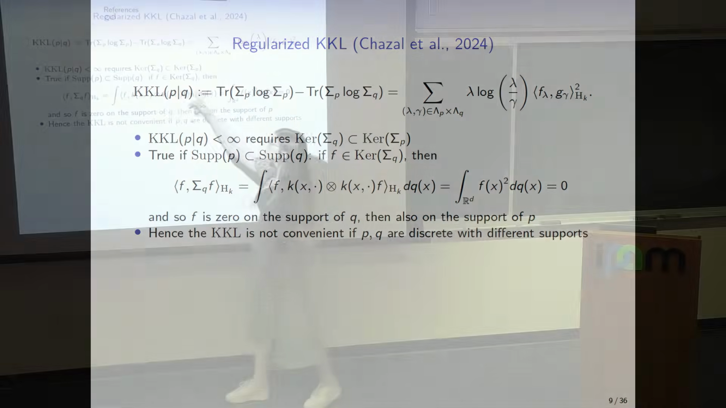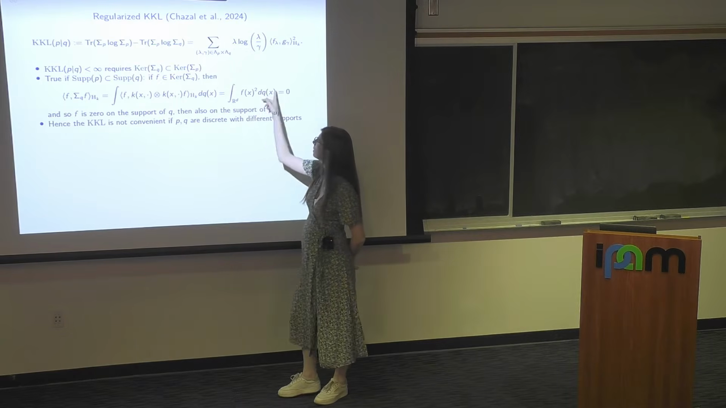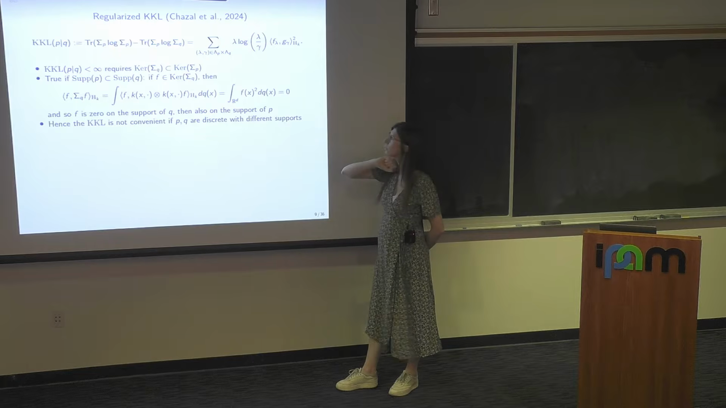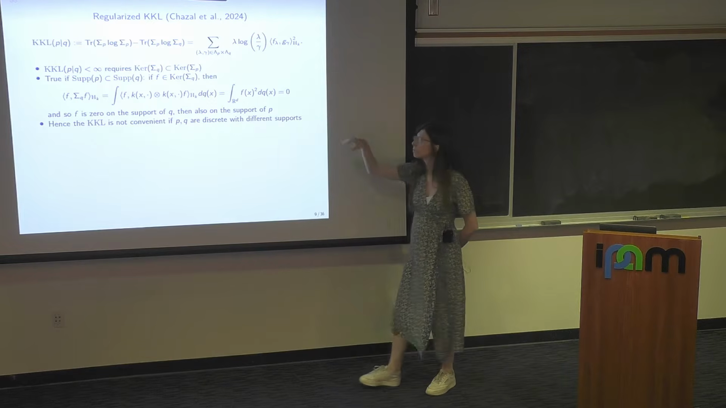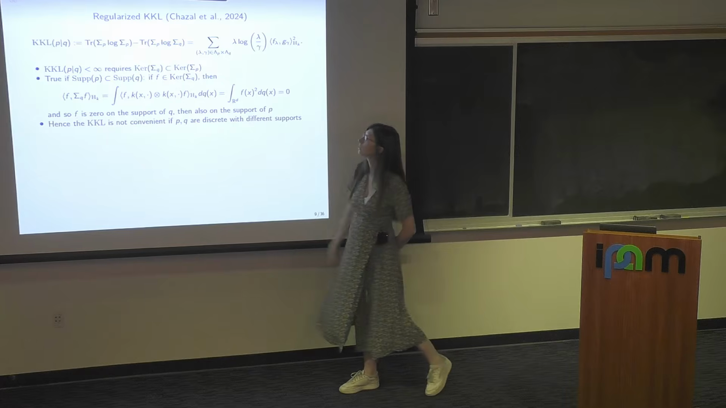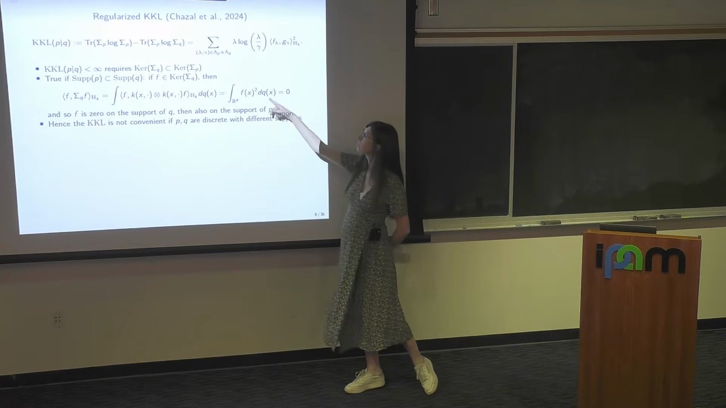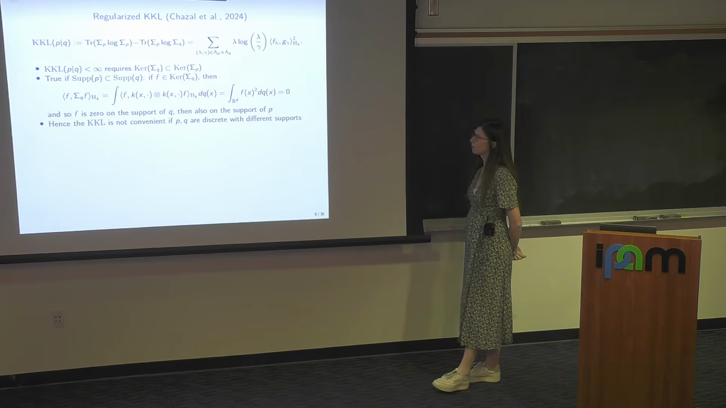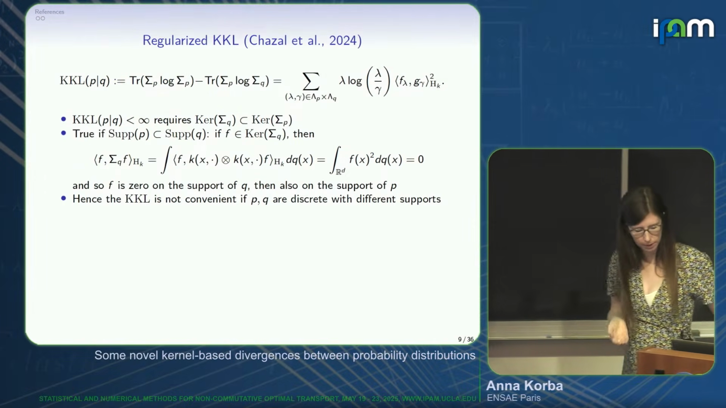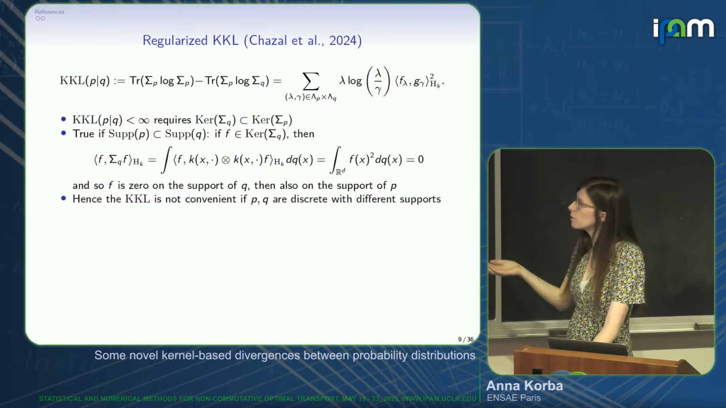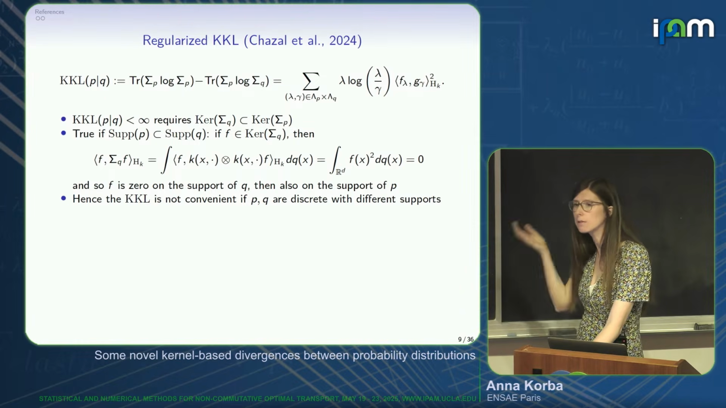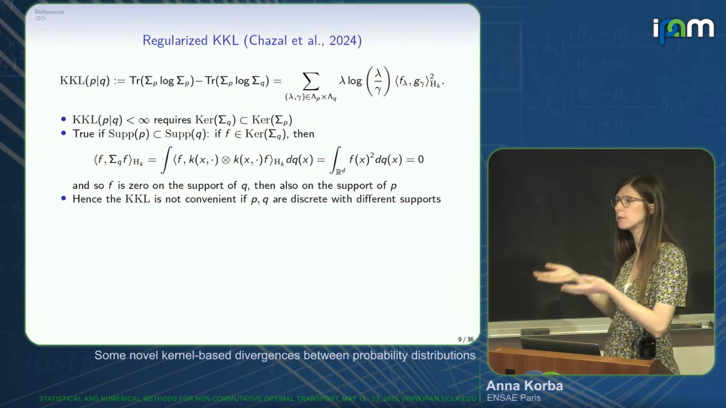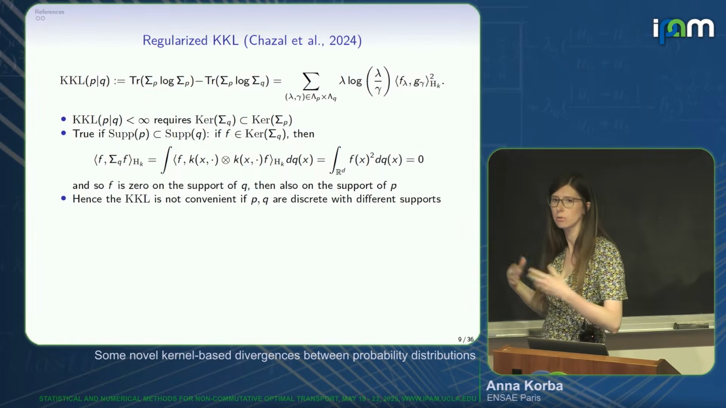And here we have just written the small computation showing it. You take an element in the kernel of sigma q. You basically write that it implies that the integral of f squared with respect to q is 0. The RKHS being composed of continuous functions, this implies that if the support of p is in the one of q, you have this condition. Okay, so this is when the KKL is finite, but then it's not as convenient as the standard KL when you are comparing two distributions P and Q with different supports, which is exactly the case when you work with discrete measures or empirical measures.